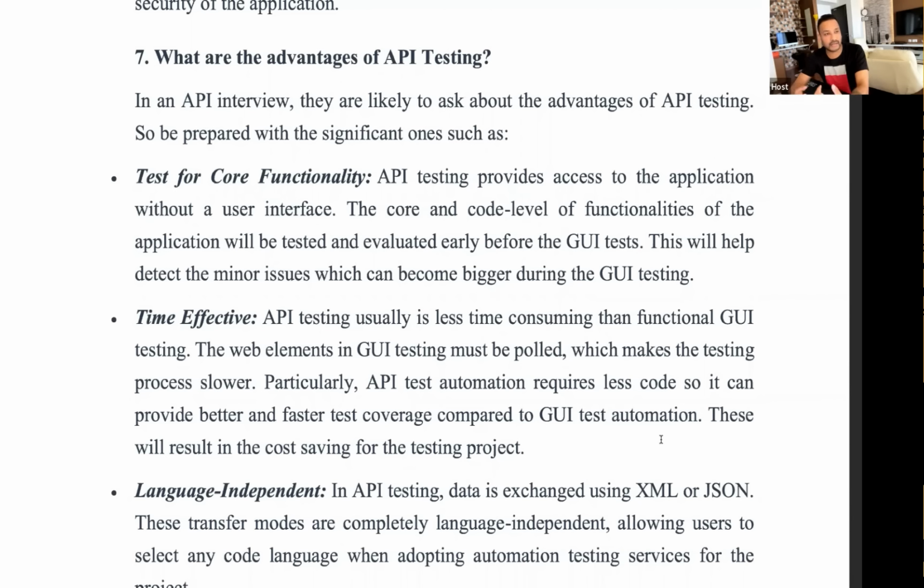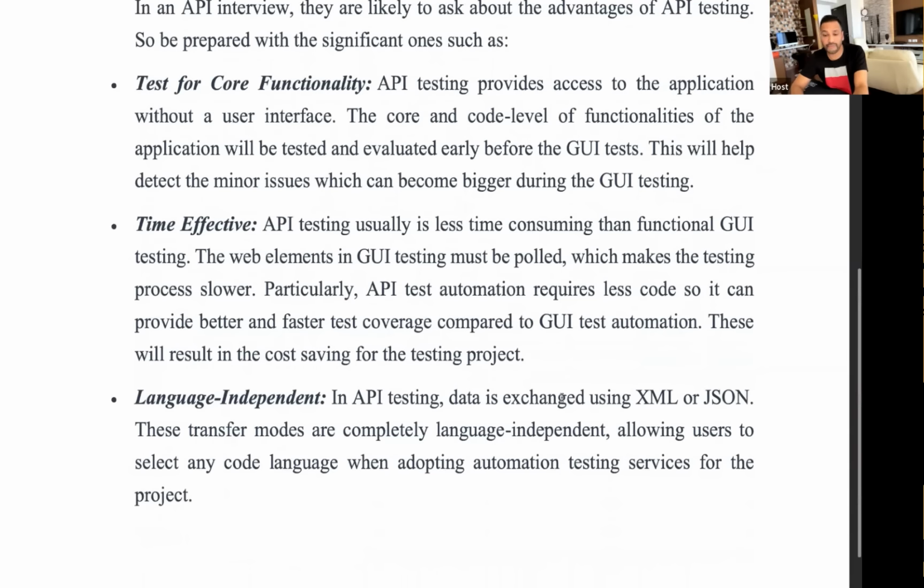And API testing gives you less flaky test cases, because there is no involvement of GUI or XPath issues or synchronization issues like that, right? So obviously that will result in cost saving for the testing project.